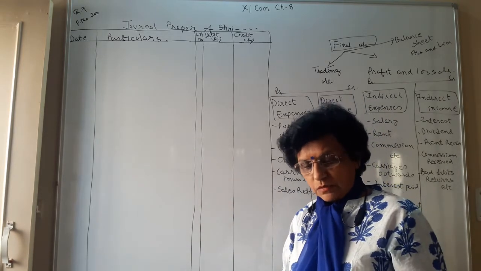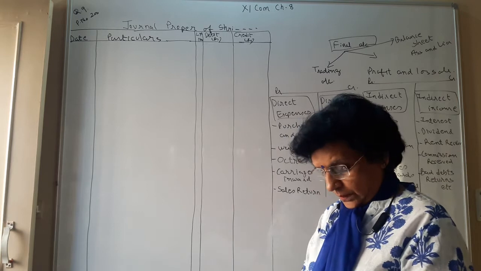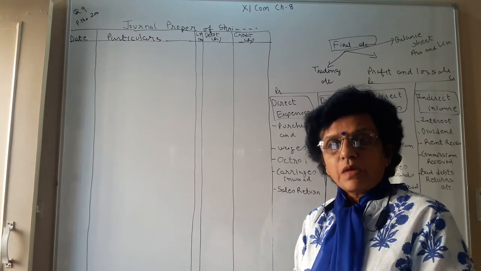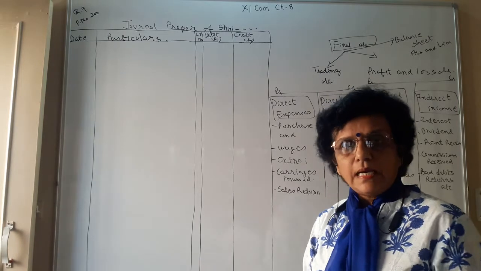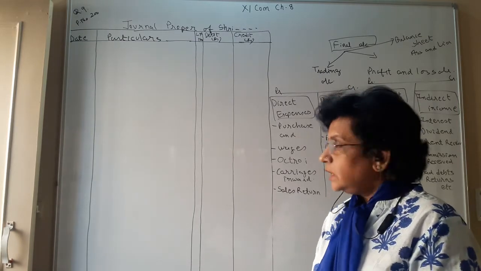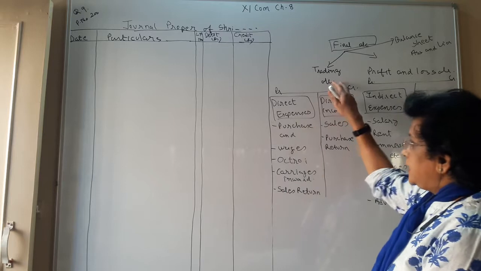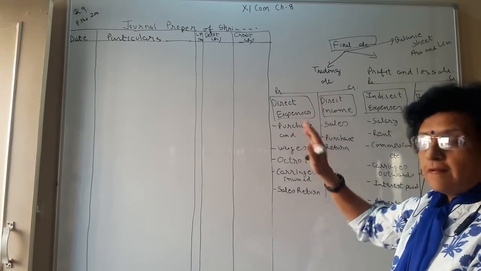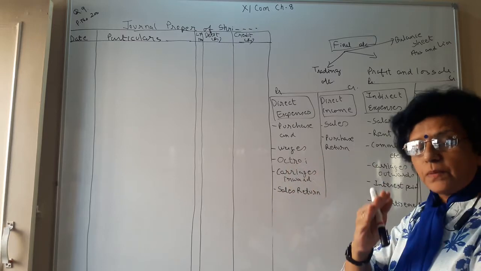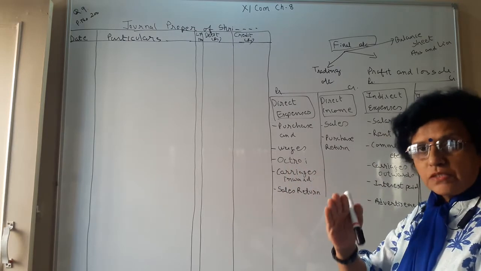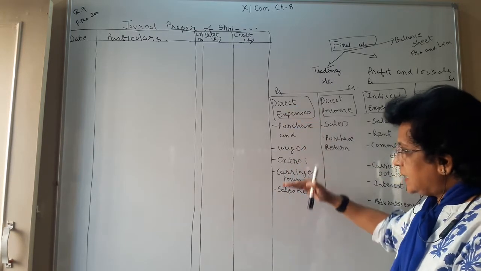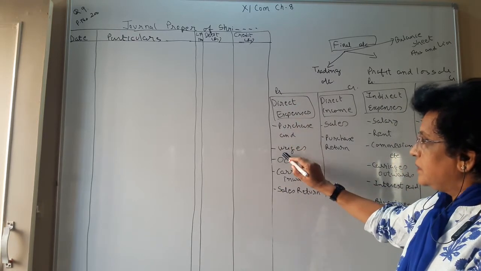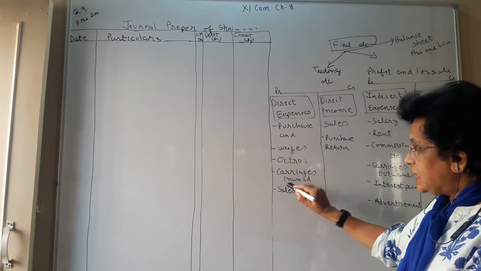That question is question number 9 on page number 200 of your textbook. So let us see how closing journal entries are derived. In the trading account, what sort of expenses are direct? The trading expenses: we purchase and we sell. Purchase and purchase related expenses are considered direct, so that is purchase, wages, octroi, carriage inward.